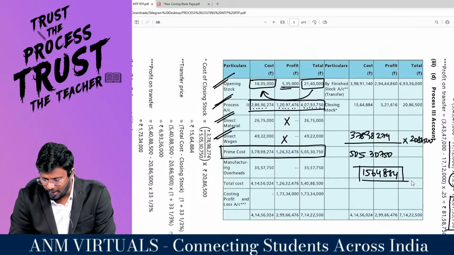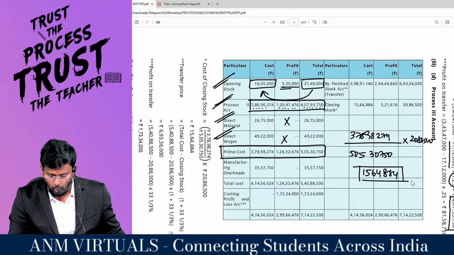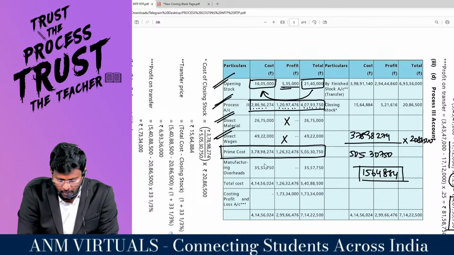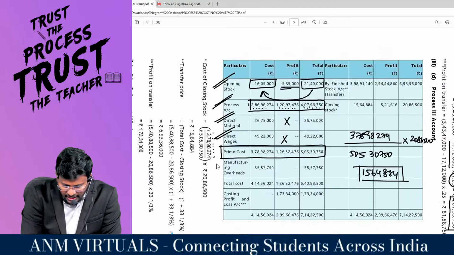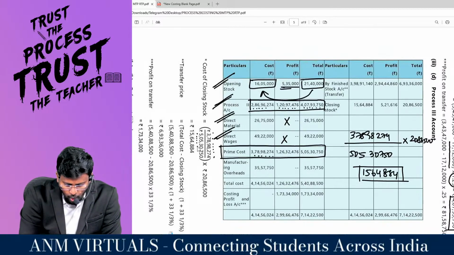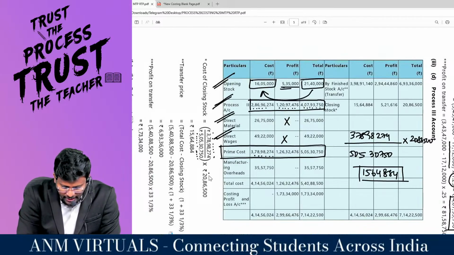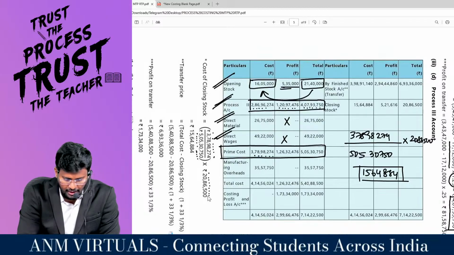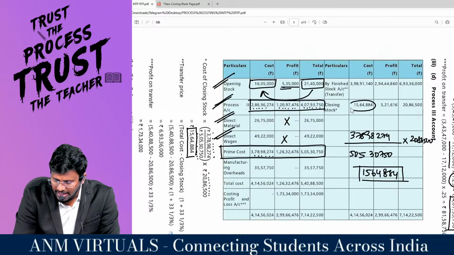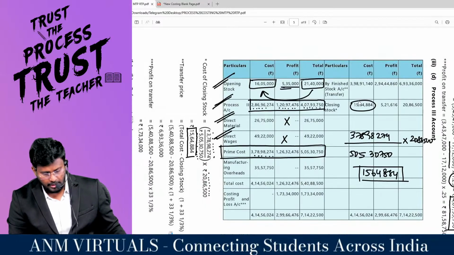That is the value of the closing stock, which is nothing but the prime cost. Feel it once more and see.